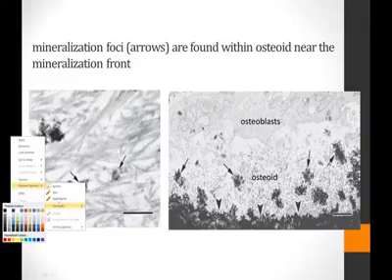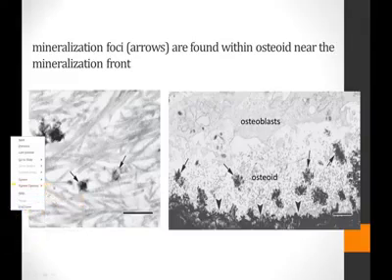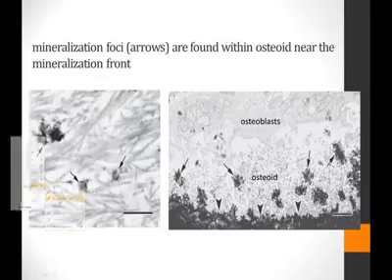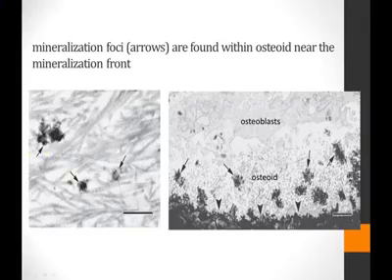अब वहाँ पे आपको confines के अंदर नज़र आ रहा था मैट्रिक्स वेसिकल, अभी रप्चर नहीं हुआ था. यहाँ पे मैट्रिक्स वेसिकल रप्चर हो चुका है और ये क्रिस्टलाइट्स confines of the membrane से बाहर निकल आए हैं. So these things that you can see here are the mineralization foci. So when all of these mineralization foci would grow and eventually fuse, ये form ले लेंगे. They would form a mineralized bone matrix.